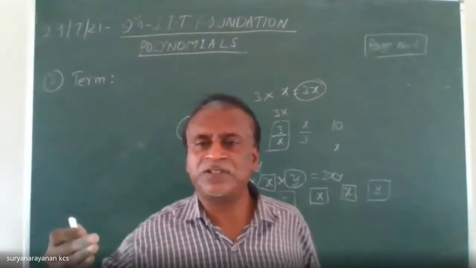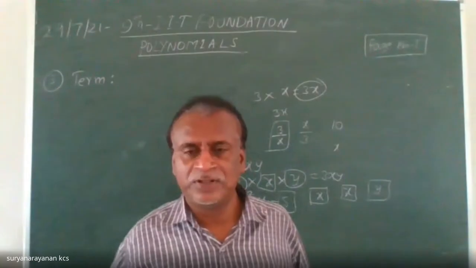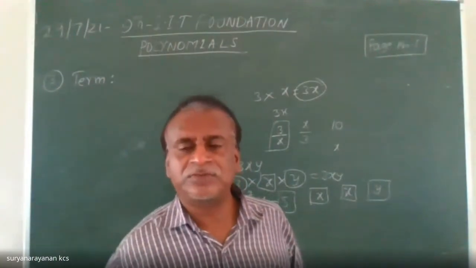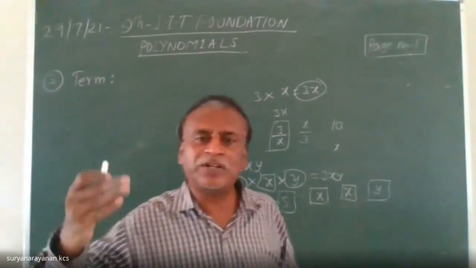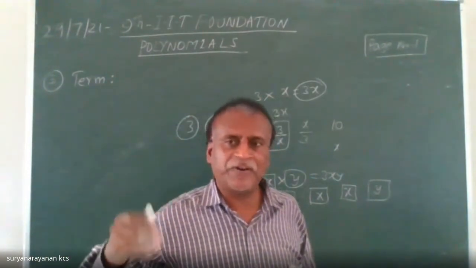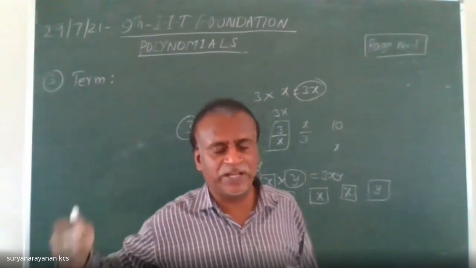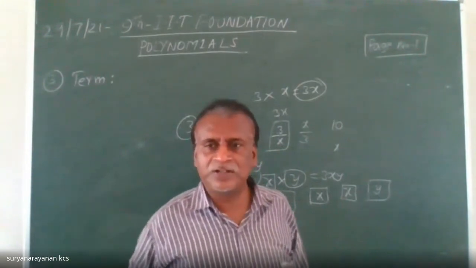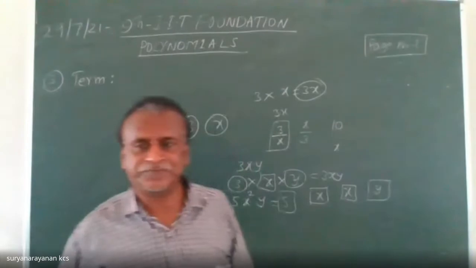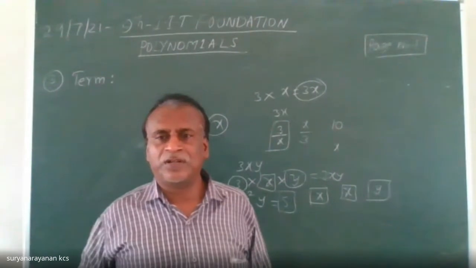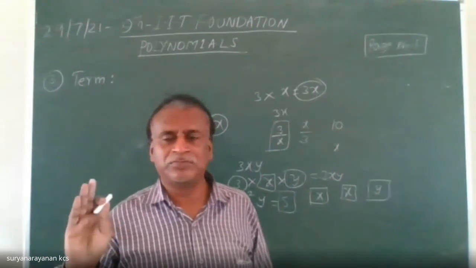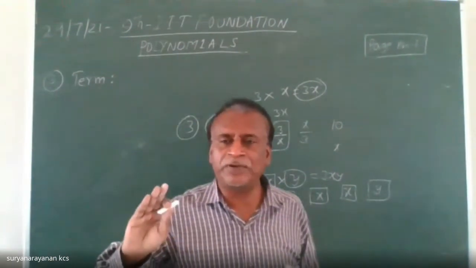X cube means it is repeated 3 times. X to the power of 4: the unknown quantity is repeated 4 times. X into x into x into x. Understood this difference, my dear children? Yes, sir. Don't say x square is an unknown quantity. X square is not a variable. X square is not said to be a variable.